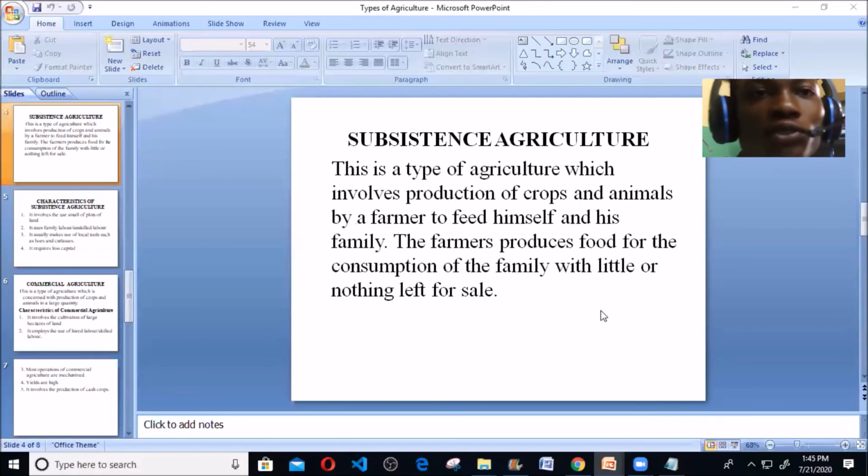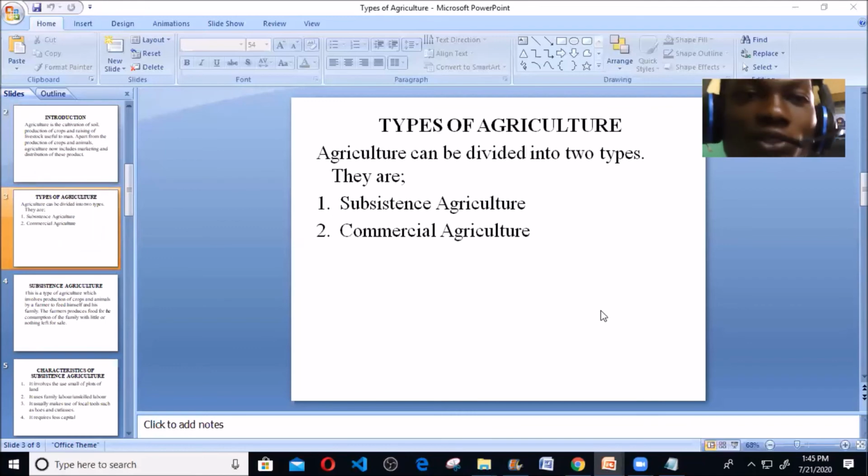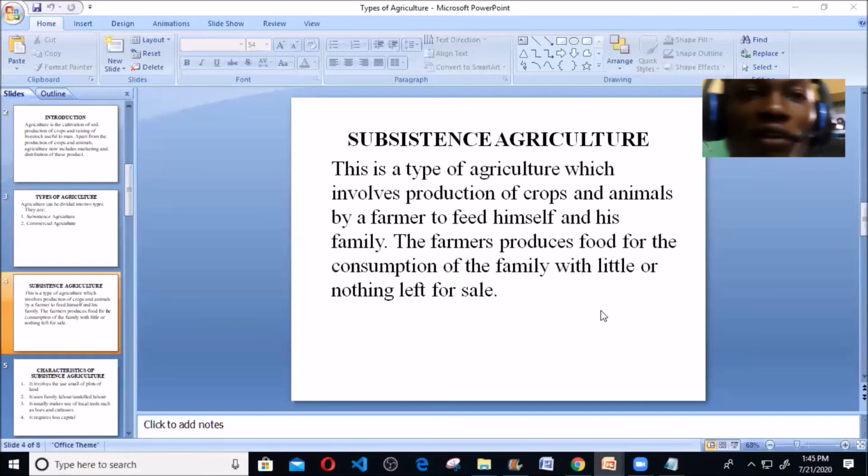So before we go, we're going to do a brief recap on what we discussed. We discussed the types of agriculture, and I said agriculture is divided into two types: subsistence agriculture and commercial agriculture. And we say subsistence agriculture is the type of agriculture that involves what? Production of crops and animals by a farmer just for himself alone and for his family. You just require less output, because the production is just for your family and for yourself. And I talked about the characteristics of subsistence agriculture.